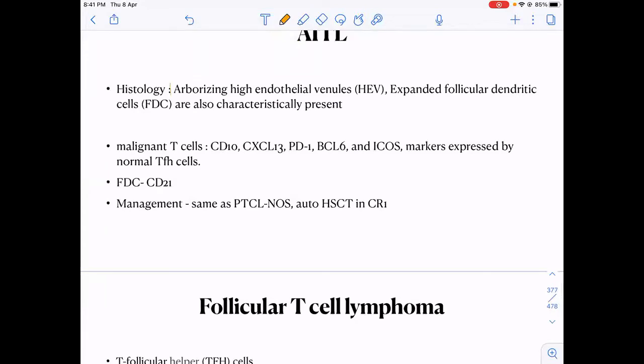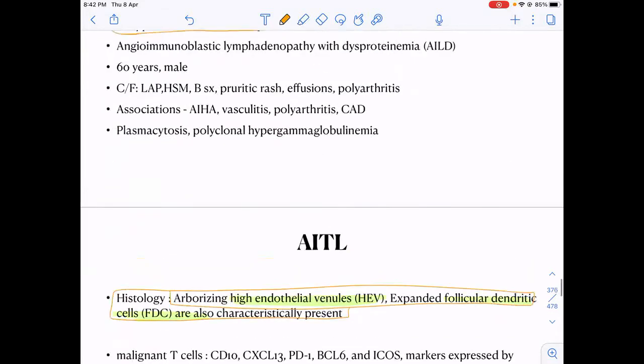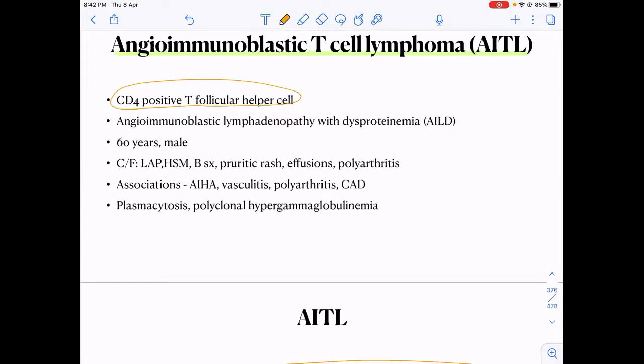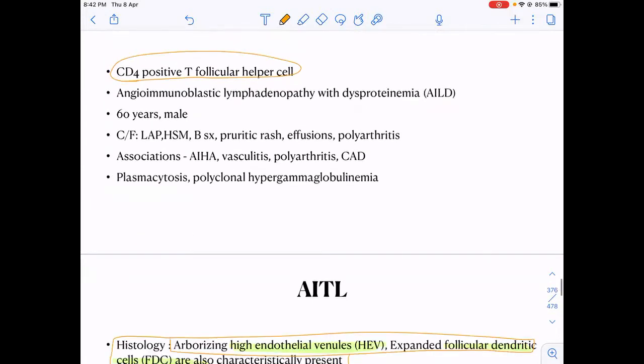So you should know that it has HEVs and FDCs. It has arborizing high endothelial venules and expanded follicular dendritic cells in histology, which are quite characteristic of angioimmunoblastic T cell lymphoma. It arises from CD4 positive T helper follicular cells.